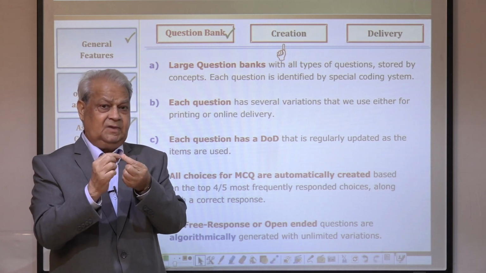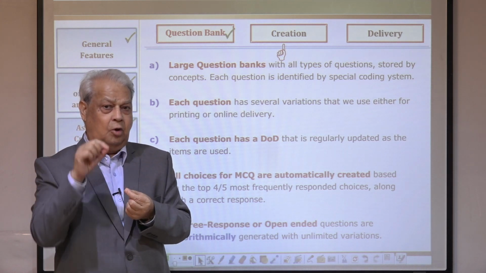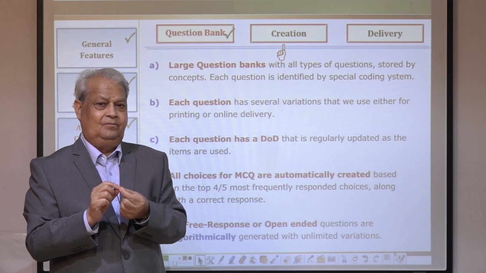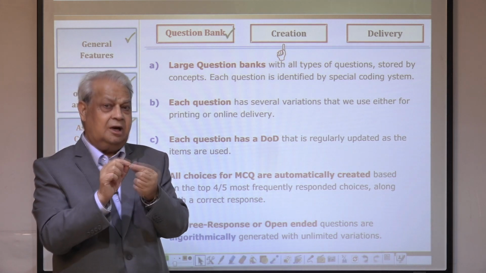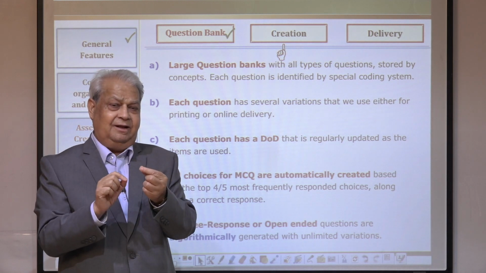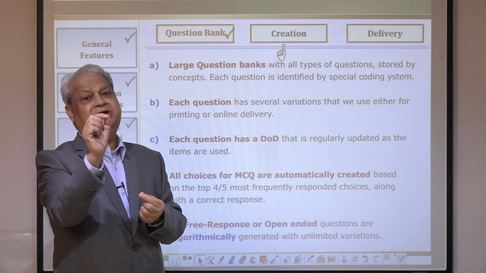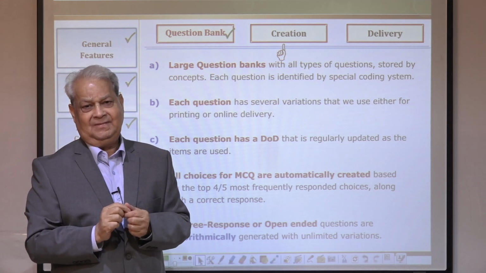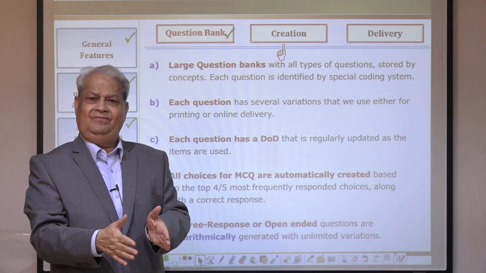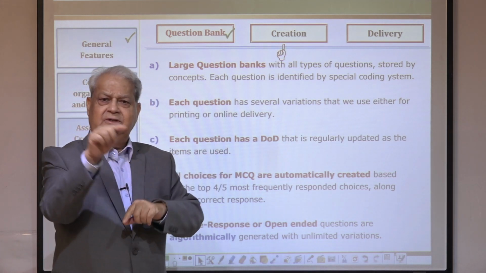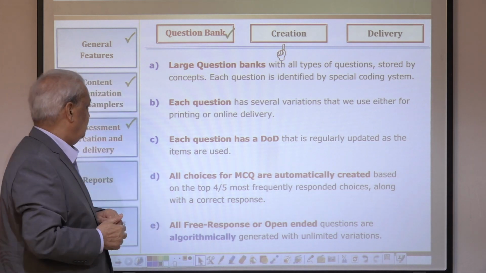If an item is attempted by 10,000 students in the whole world on EducoSoft, then we know how many students answered this question correctly and how many answered incorrectly. That determines the degree of difficulty, which we are tagging along with the question listing. Question, description, degree of difficulty, and so on. So you will see that in a short while.